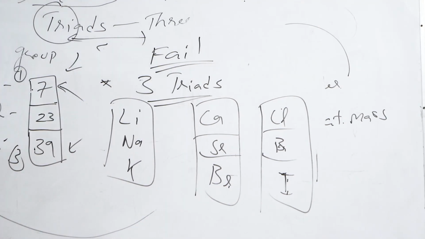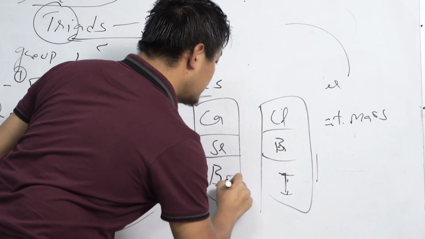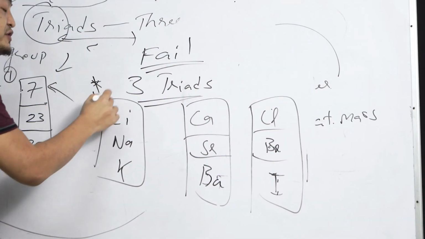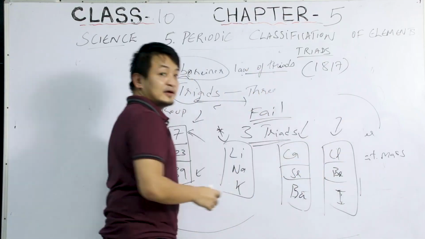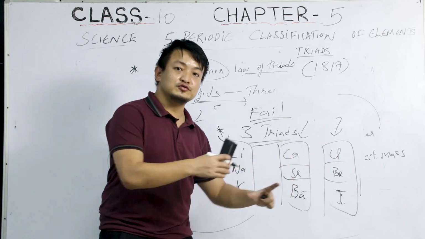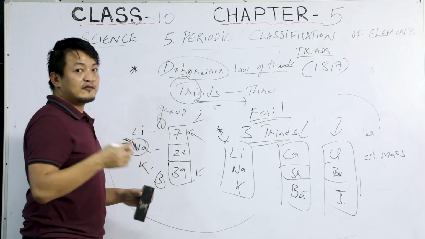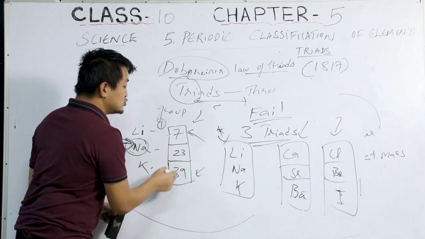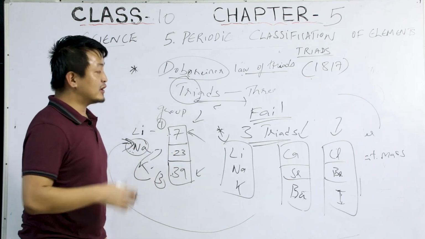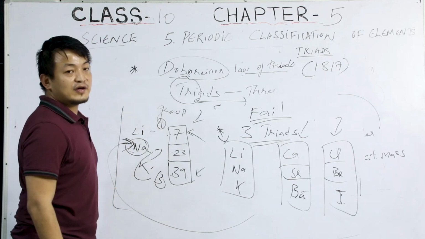And the third was chlorine, bromine, iodine. So he was successful for only 3 triads. After that he tried, but the arithmetic mean of the atomic masses of the other elements was not equal to the middle one. It was very far, not even roughly similar. So that's why this law failed.